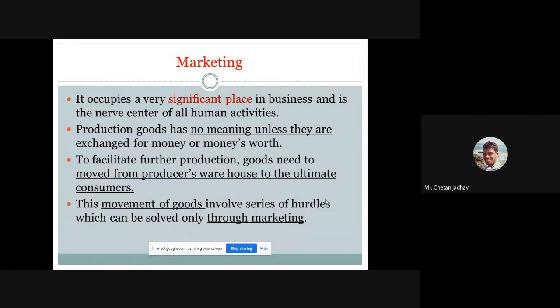Once you complete an order given by a customer or vendor, say 100 units, you have to move those products from the production warehouse, the godown, to the ultimate customers, those who want to purchase that product, for the further production of the next batch, the next new product.